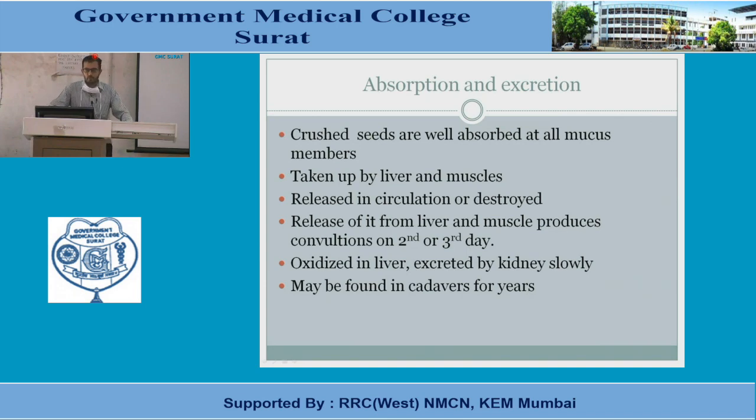It affects the central spinal system and produces convulsions, and convulsions are also produced in the case of tetanus. That's why its signs and symptoms resemble tetanus. It is oxidized in the liver and excreted by the kidney very slowly, and may be found in the cadaver for years. So it is a poison that causes delayed putrefaction.